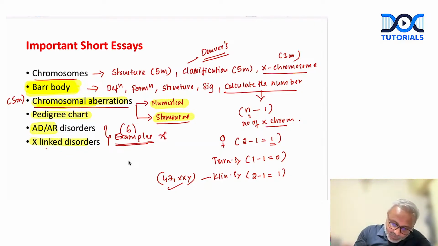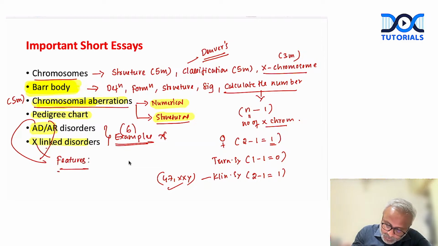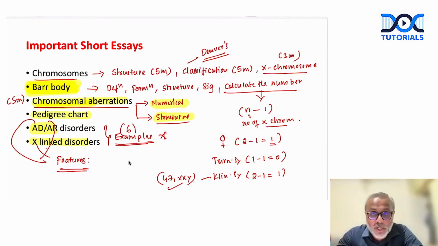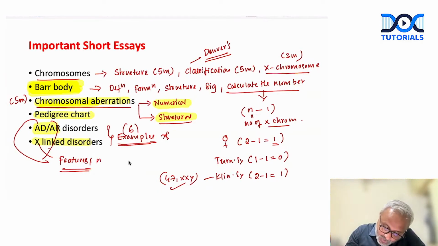But apart from this, when it comes to autosomal dominant, autosomal recessive or X-linked disorders, we should know about the features, right? What are the features of autosomal dominant disorder? How about the mode of transmission, right?